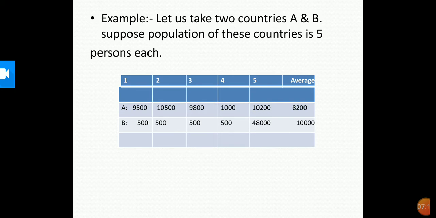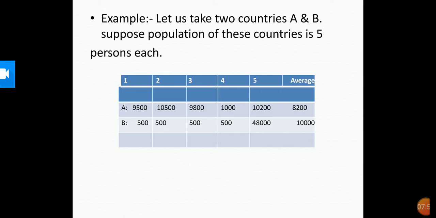But if it is a lottery that decides our citizenship number, then perhaps most of us will prefer to live in country A. Even though you can see in the table that both the countries have identical average income, country A is preferred because it has more equitable distribution. In this country, people are neither very rich nor extremely poor. On the other hand, most citizens in country B are poor and one person is extremely rich.